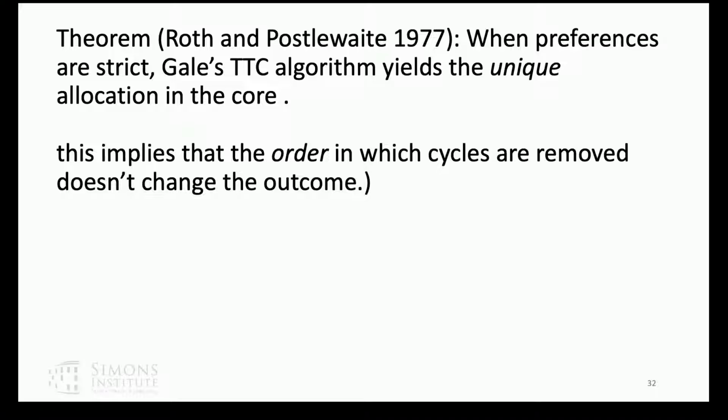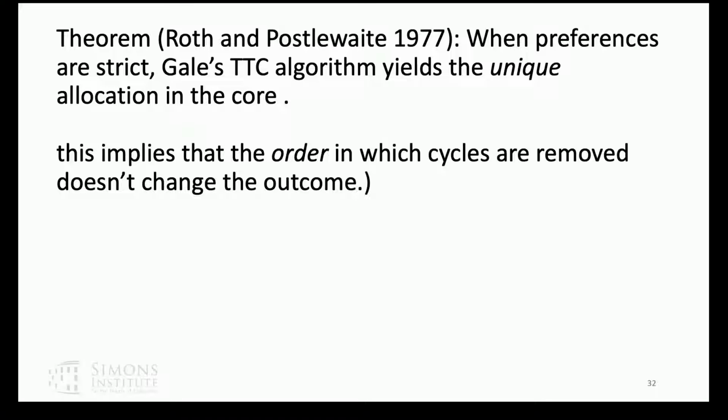But when preferences are strict, it doesn't matter what order you choose the cycles. And the way to see that is just take a look at that first graph and all the cycles in it. Everyone who's in a cycle, when everyone is pointing to their first choice, label them number 1. And now, without removing any cycles, just ask everyone who isn't labeled number 1 to point to their best unlabeled outcome, and all the cycles in that, label number 2.